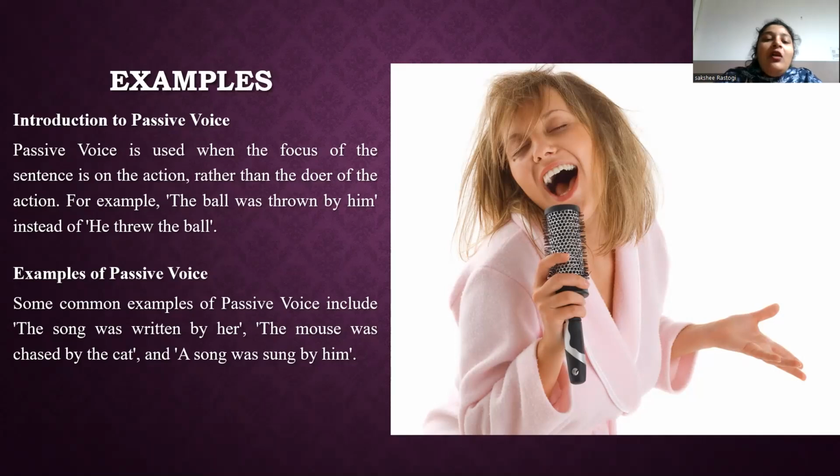For example, the ball was thrown by John. Here, active voice is John threw the ball. I'm just focusing on John now. Passive voice, the ball was thrown by John. The focus is on the ball. So we just include all the examples of passive voice. For example, the play was performed by the talented cast. See, here I'm just focusing on the play, not the performer. Active voice, a talented cast performed the play.